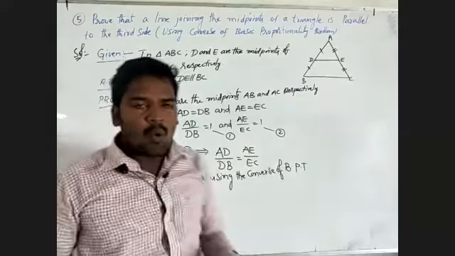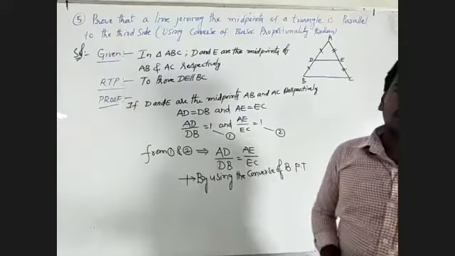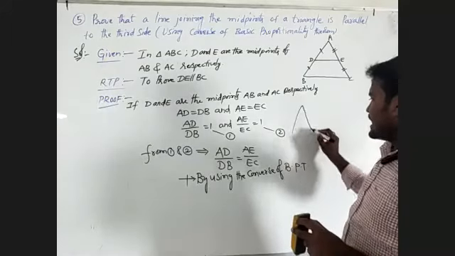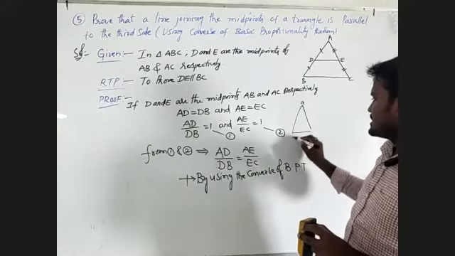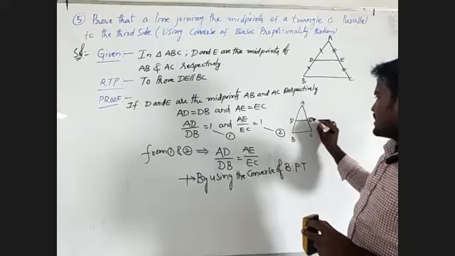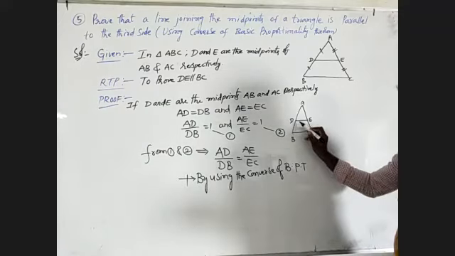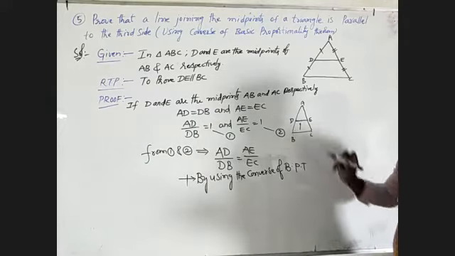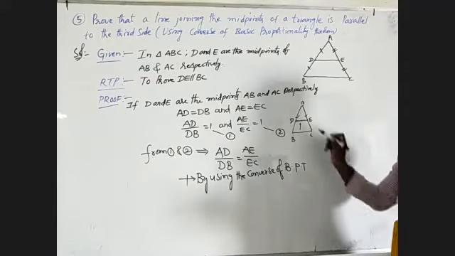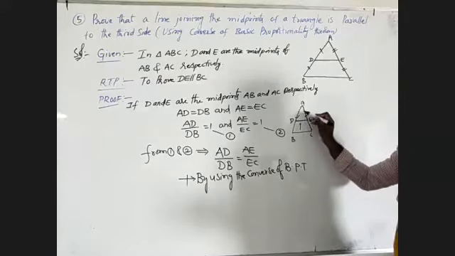We will observe what is the difference between the basic proportionality theorem and its converse. Take a triangle ABC. If a line is drawn parallel to one side of a triangle to intersect the other two sides in distinct points, then the other two sides are divided in the same ratio.